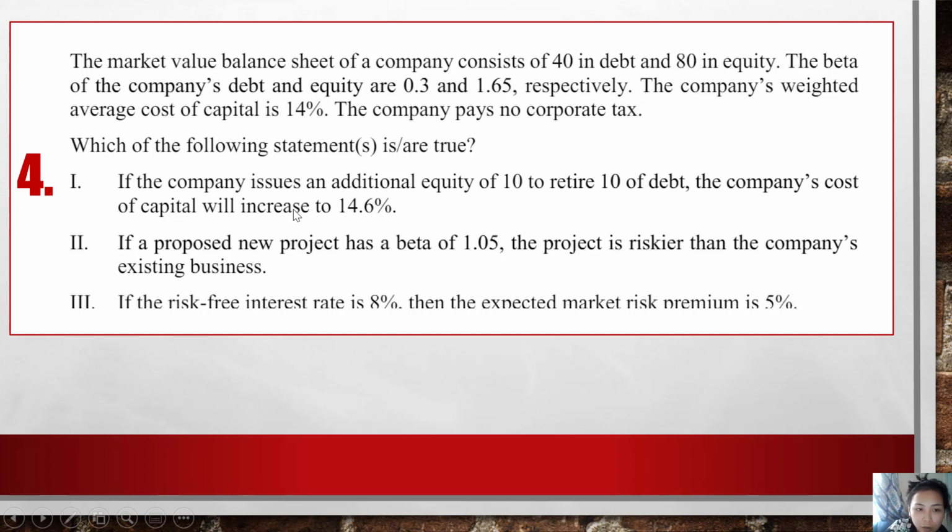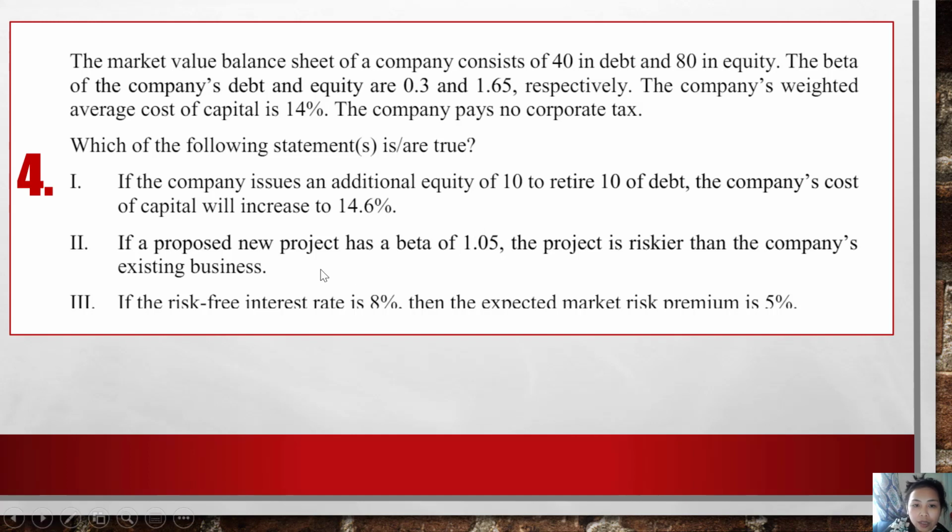So 1 is incorrect. Now if we look at number 2, if a proposed new project has a beta of 1.05, the project is riskier than the company's existing business. We have to verify this by calculating the beta of the existing business. The new project is riskier if the new beta is greater than the old beta.